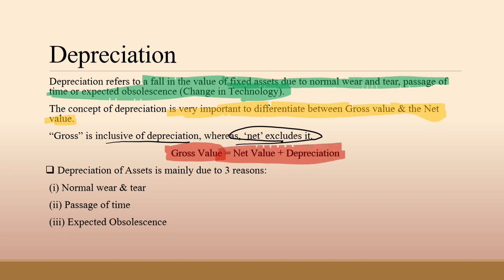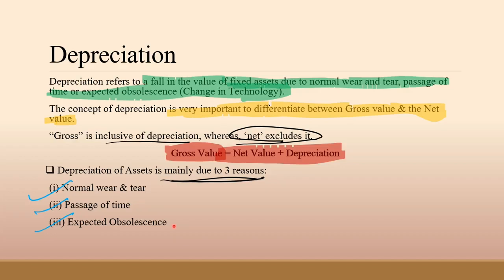And depreciation of assets is mainly due to three reasons, as I told you. First, normal wear and tear. Second, passage of time. Third, expected obsolescence. In wear and tear, continuous use of fixed assets in a production process decreases their productive capacity and value. And in passage of time, the value of a fixed asset also decreases with the passage of time, even if it is not being put to use in a business.